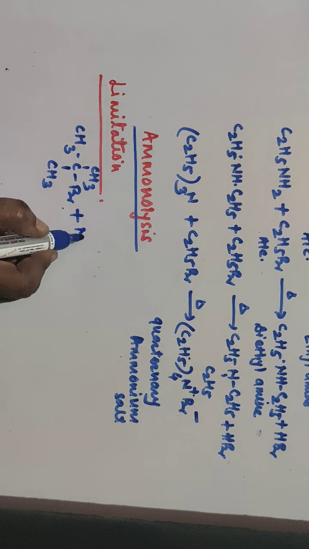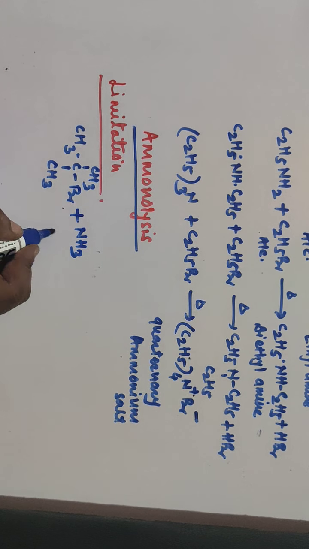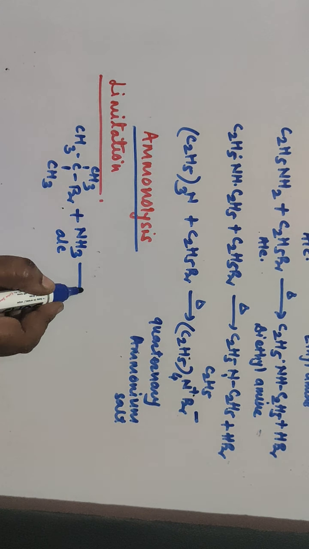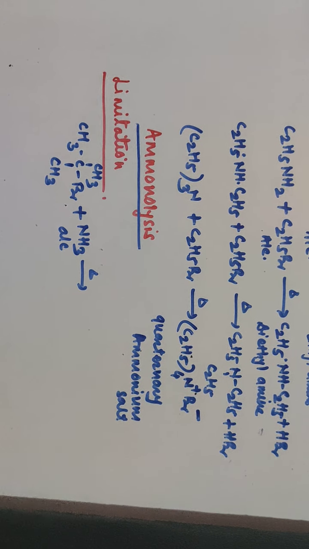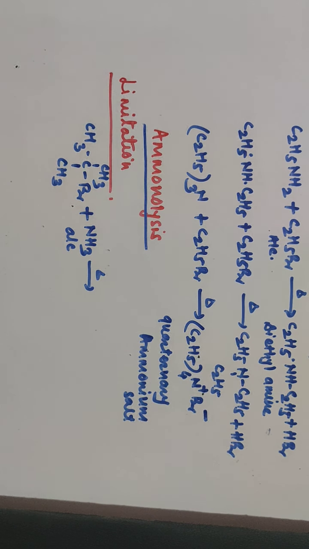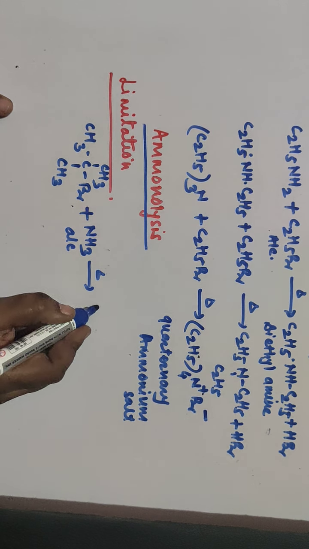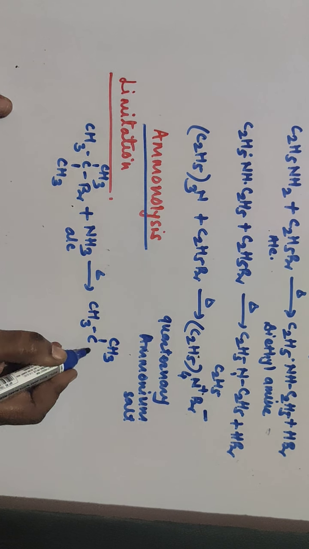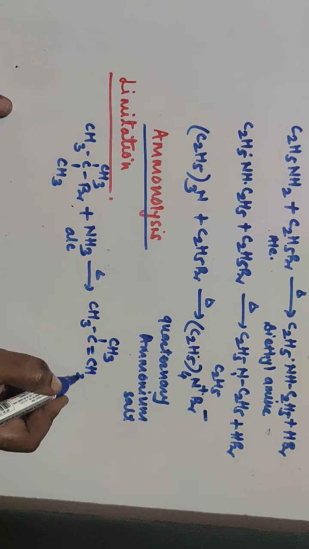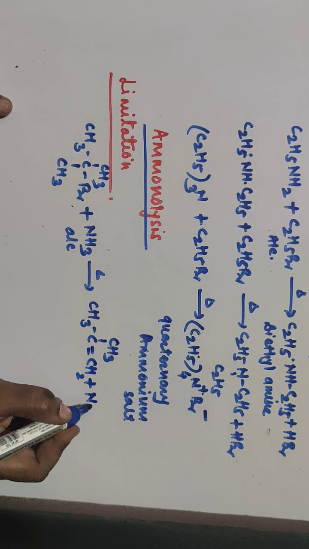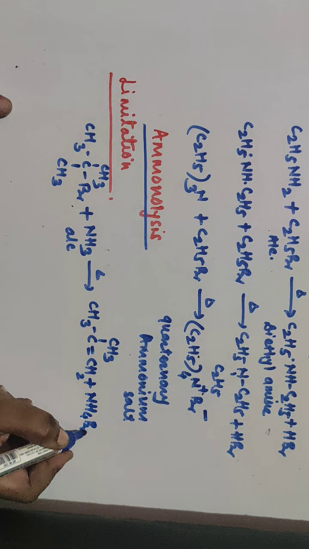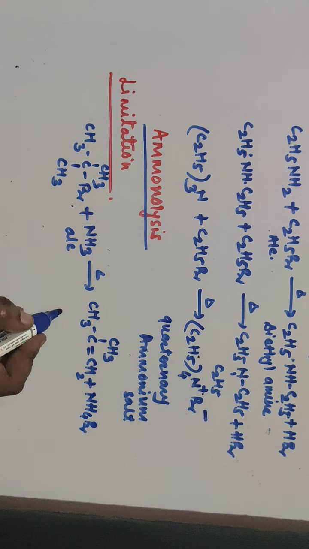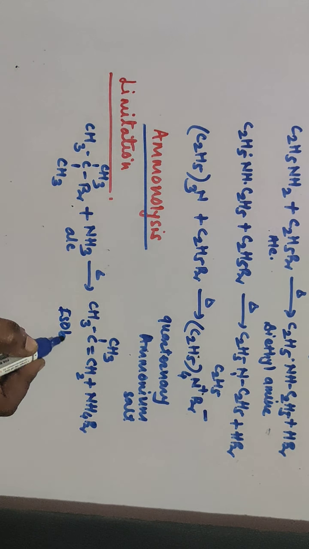When it is treated with alcoholic ammonia, then instead of getting tertiary butyl amine, you will get the product CH3, CH3 C double bond CH2, plus the side product NH4Br, and this is your isobutylene.